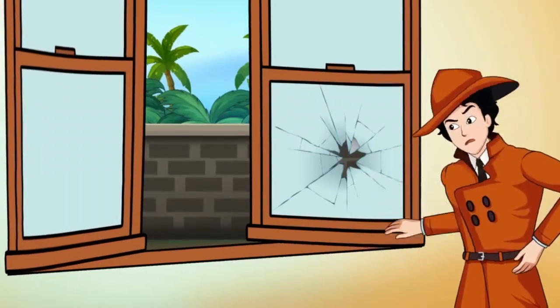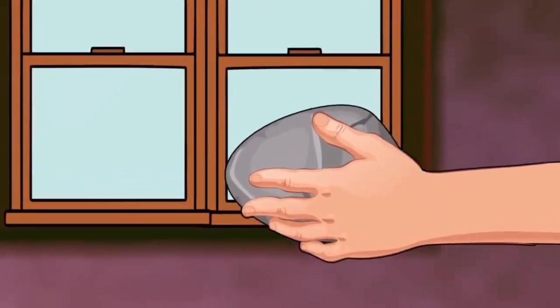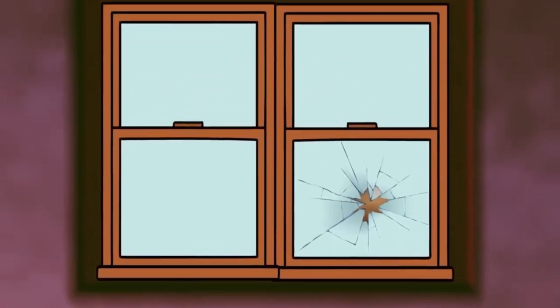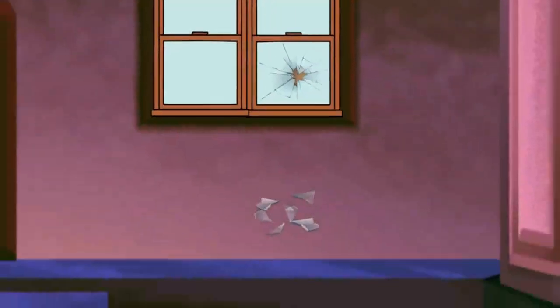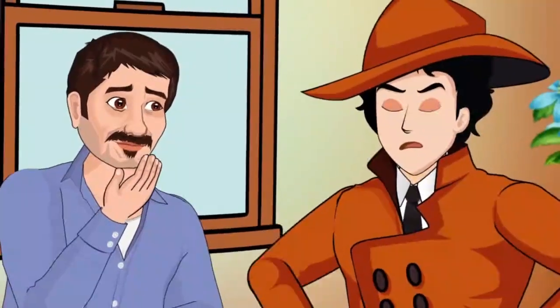Mayhul understands that James is the murderer because the glass shards from the broken window are not inside. They are outside. How is that possible? If someone had broken the window from the outside, the glass shards would be inside. It means the glass was broken from the inside. James killed his wife and tried to stage it as a robbery.